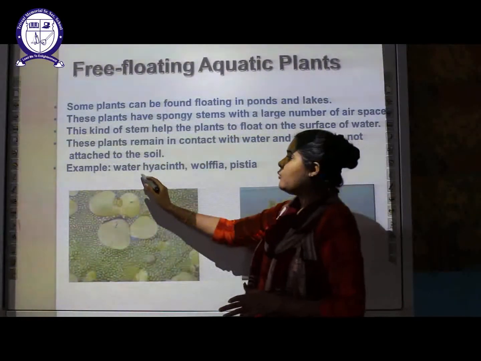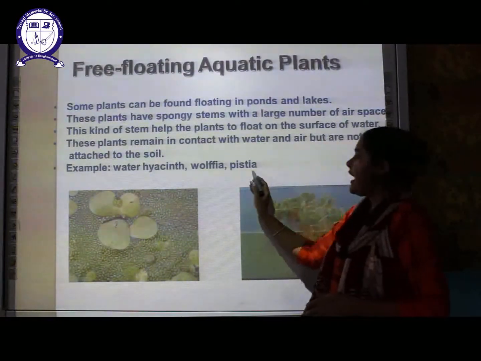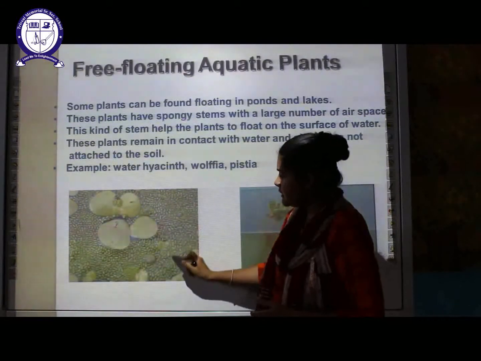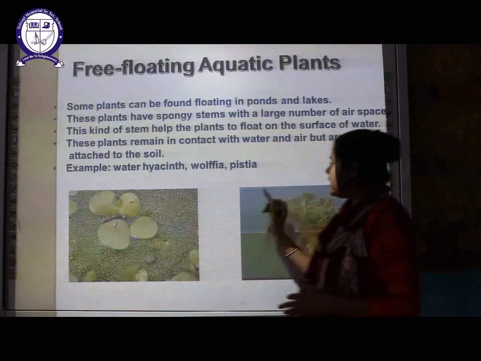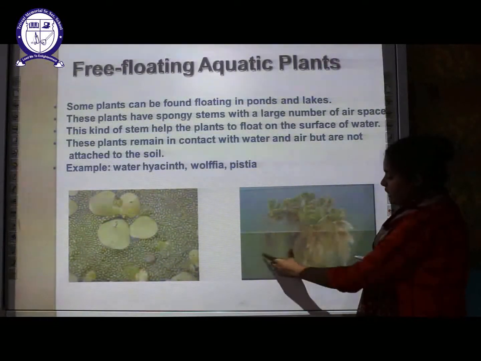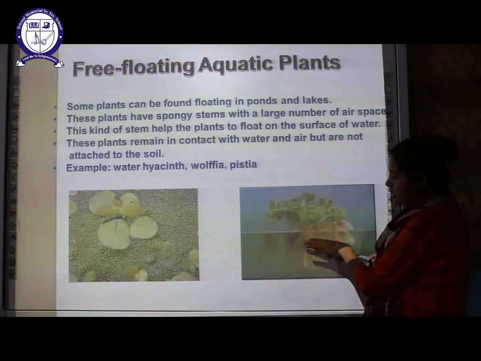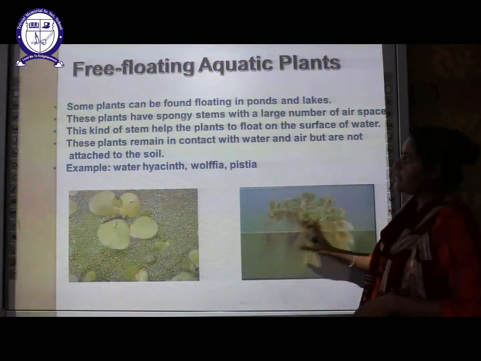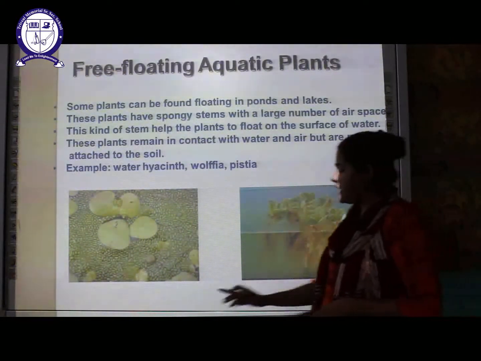Examples are water hyacinth, wolffia, and pistia. This is the wolffia, you can see here this green one, and this is the pistia plant. You can see here, this is the complete plant. You can see the roots here under the surface of the water, but they are not attached to the ground. That is why they are called free floating aquatic plants.